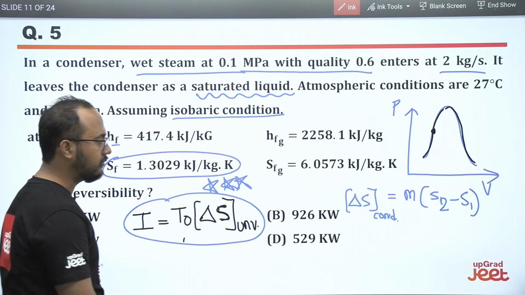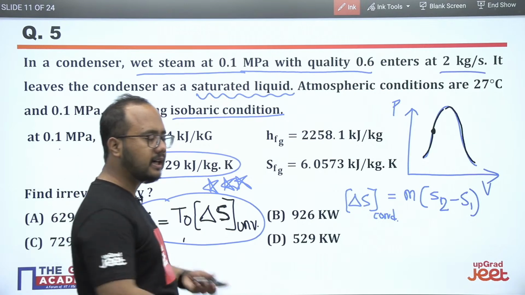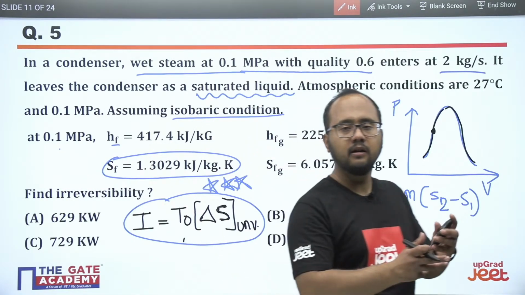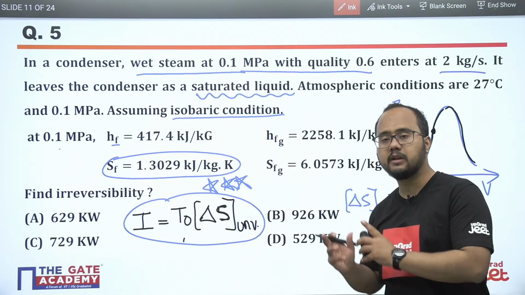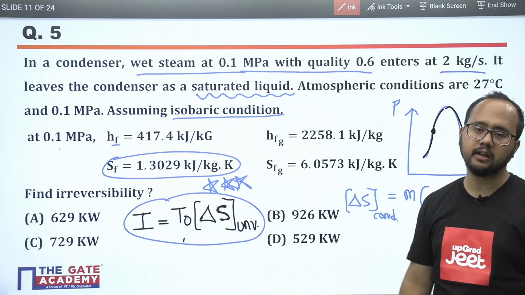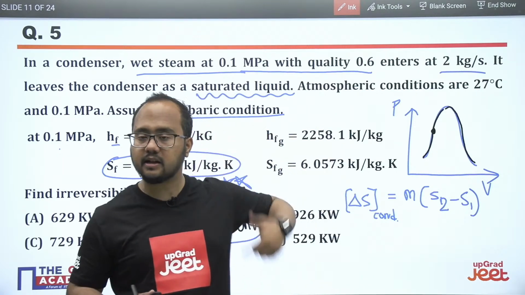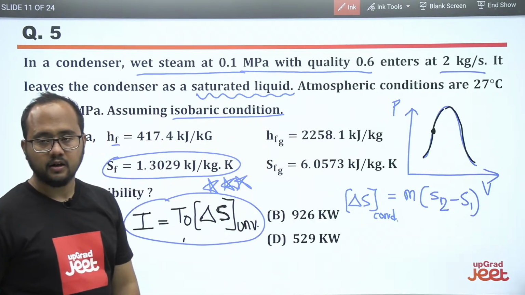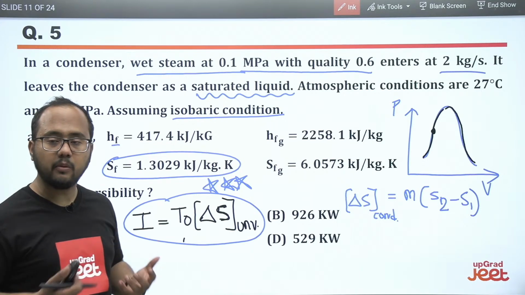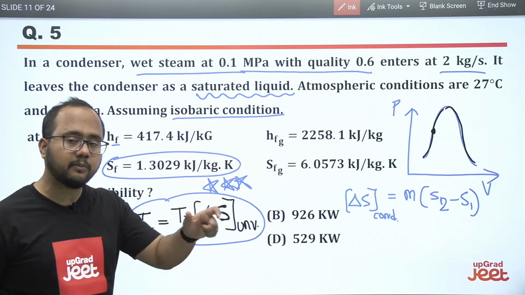I hope it is clear to everybody. So basically in the condenser heat is rejected. What is the purpose of condenser? Heat will be rejected to the surrounding only, na? Whatever heat is there, it is rejected to the surrounding. So the surrounding is accepting some amount of heat, and what is the value of that amount of heat?